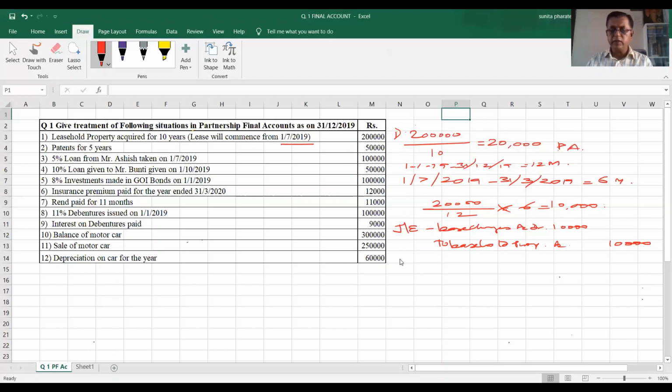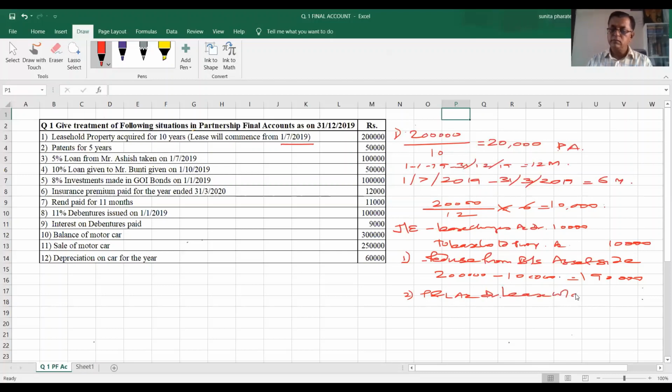And what are the effects in final accounts? The first effect will be a reduction from the balance sheet asset side. Therefore, on the asset side it will be 2 lakhs minus 10,000 equal to 1,90,000, which will be continued. And the second effect will be on the profit and loss account debit side. Lease written off will be 10,000. In this way, the two effects will be given for this particular item.